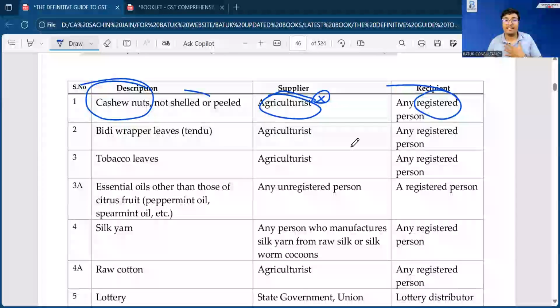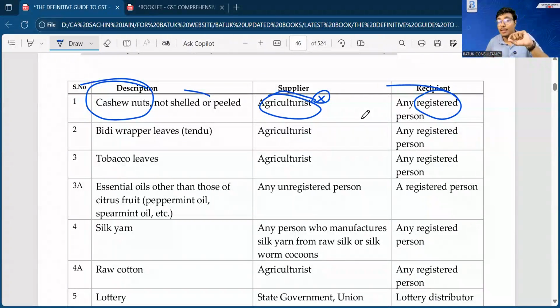Sir, if one person is unregistered and that person is receiving something from the agriculturalist, then the unregistered person is not going to show anything, and is not going to submit books of accounts with the income tax department, because obviously the turnover will be less than 40 lakh rupees, so no requirement. So this specific thing is especially applicable to the registered person who is a recipient.